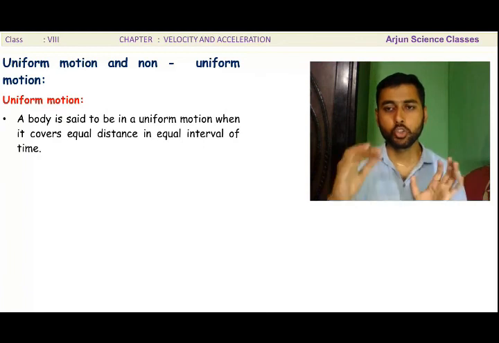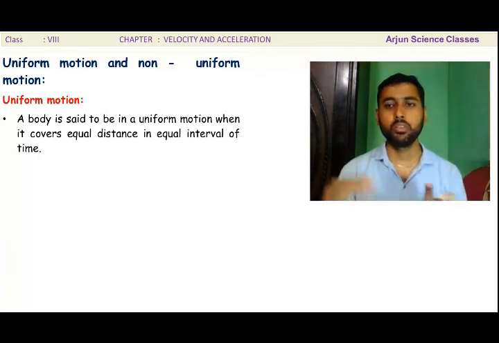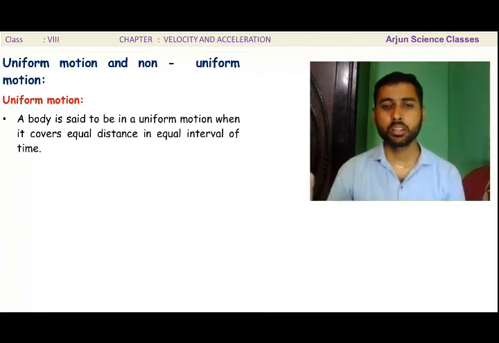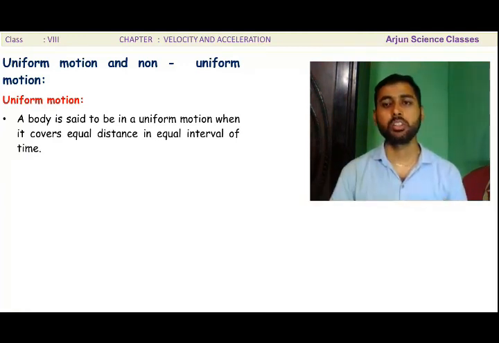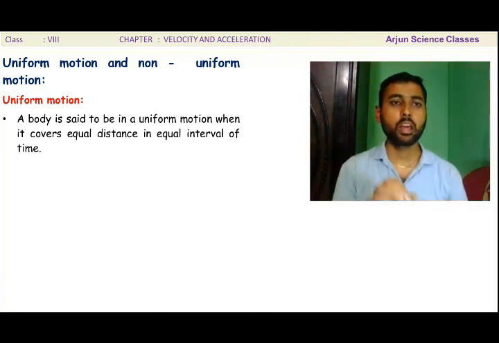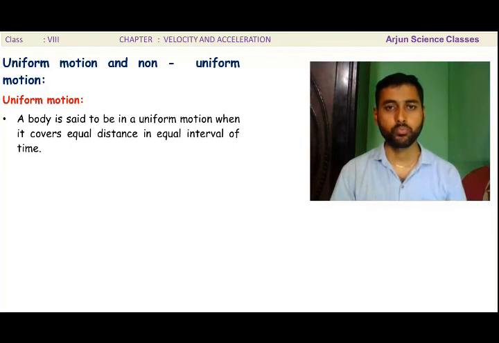For example, 2 meters in the first second, 2 meters in the second second, 2 meters in the third second, 2 meters in the fourth second. Equal distance in equal intervals of time. Then such type of motion of the body is known as uniform motion.